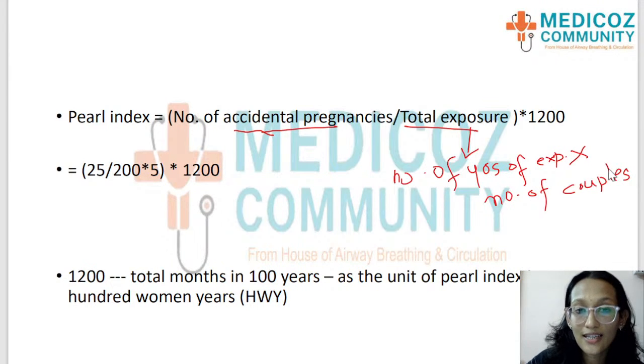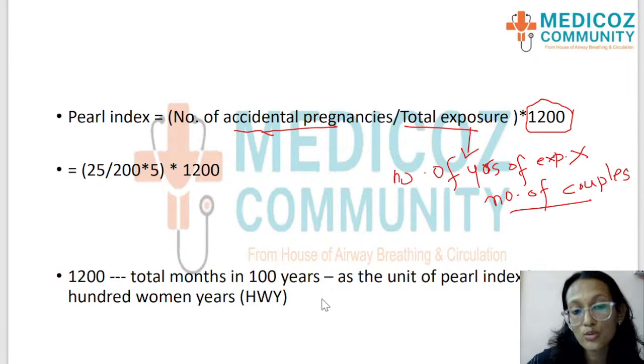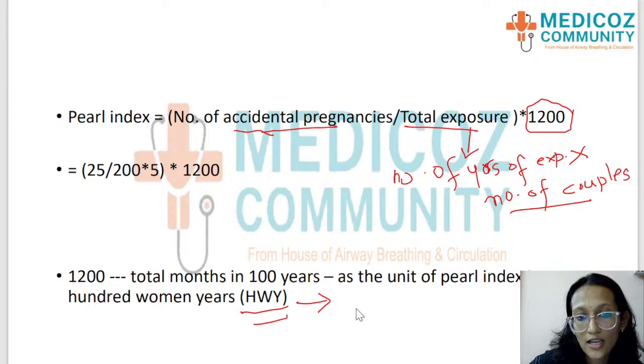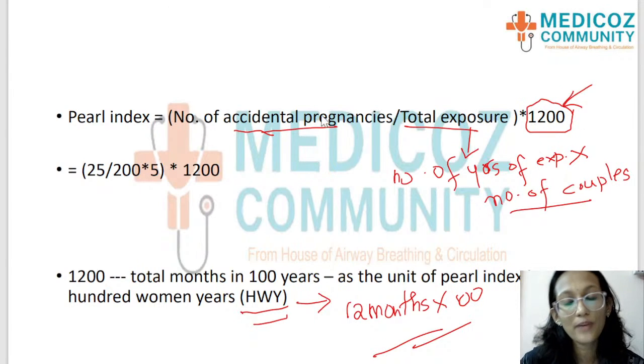Yes, so Pearl index is number of accidental pregnancies divided by the total exposure, which is the number of years of exposure multiplied by the number of couples exposed, and the whole thing is multiplied by 1200, which is actually the total, because the unit of Pearl index is per 100 woman years. So we multiply by the total months, that is 12 months in a year, into 100. So 12 months into 100. That is how we get this 1200. It is a constant value that you should be using when Pearl index questions come.